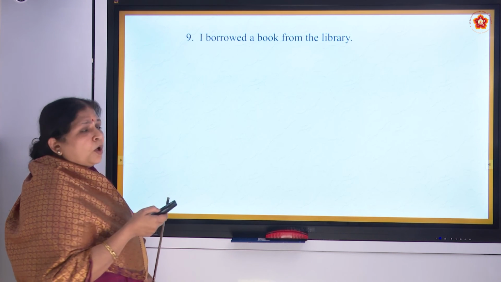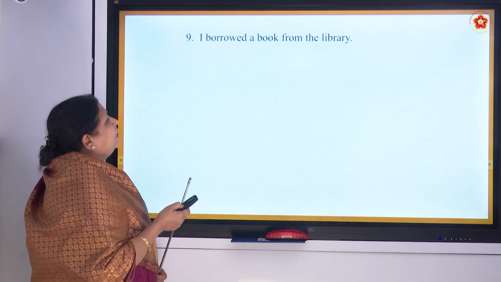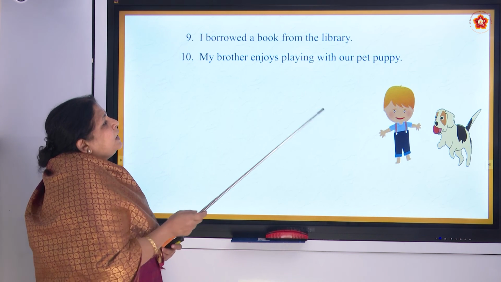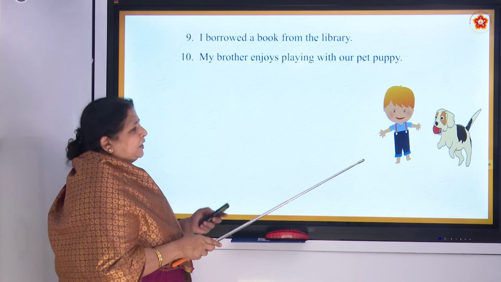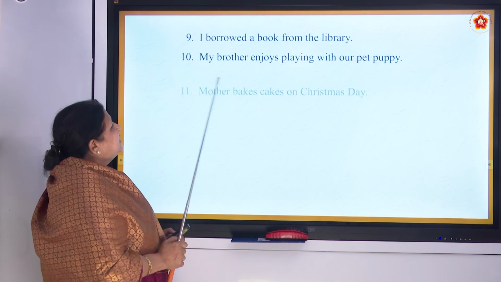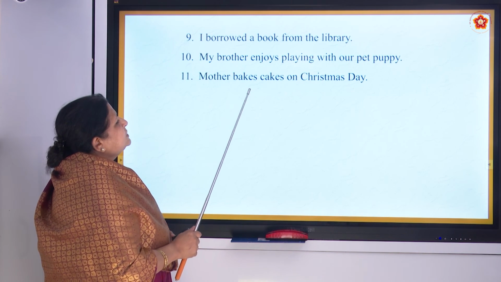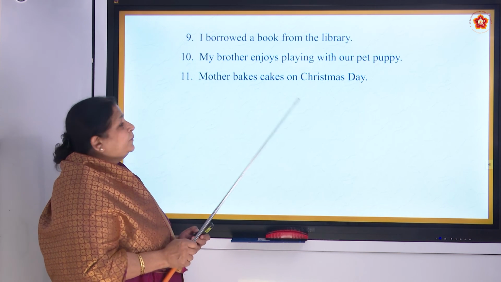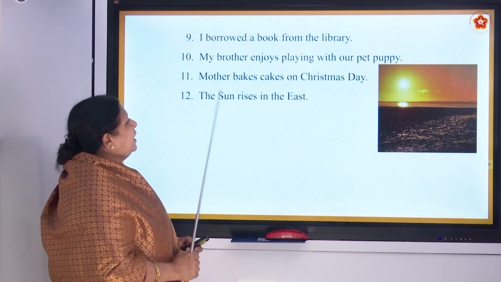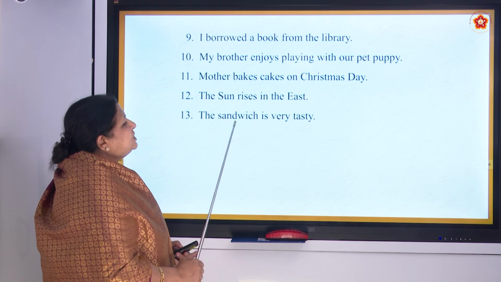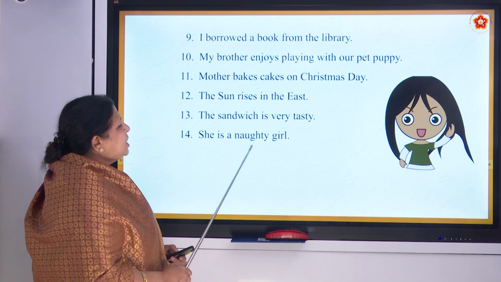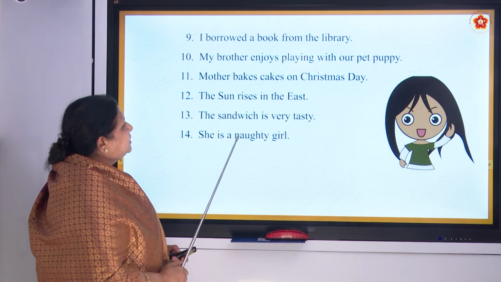I borrowed a book from the library. Okay. Then next is, my brother enjoys playing with our pet puppy. Yes. So it is telling that the brother is playing with the pet puppy. Yes. My mother bakes cakes on Christmas Day. The sun rises in the east. Okay. The sandwich is very tasty. She is a naughty girl.